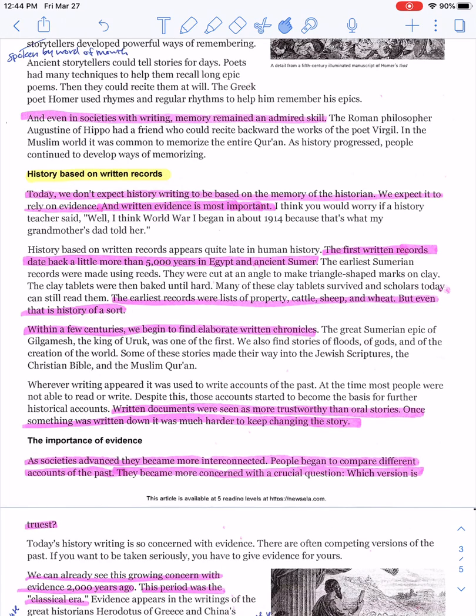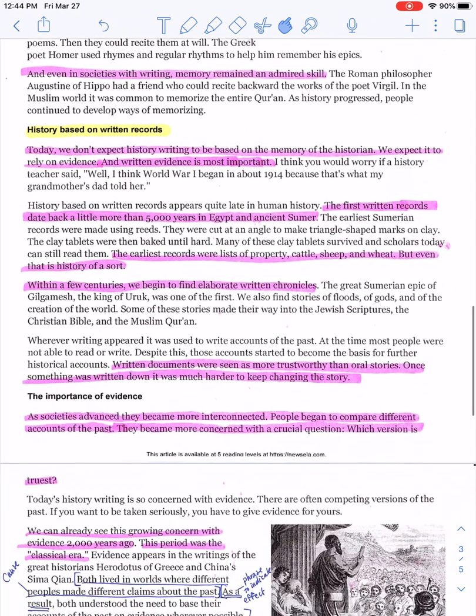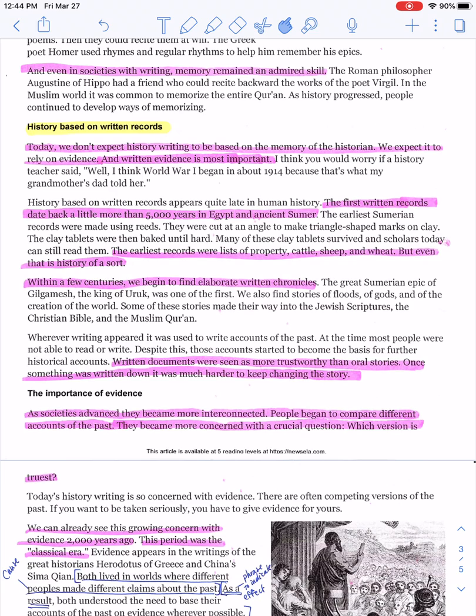Within a few centuries, we begin to find elaborate written chronicles. The great Sumerian epic Gilgamesh, the king of Uruk, was one of the first. We also find stories of floods, of gods, and of the creation of the world. Some of these stories made their way into Jewish scriptures, the Christian Bible, and the Muslim Quran. Wherever writing appeared, it was used to write accounts of the past. At the time, most people were not able to read or write. Despite this, those accounts started to become the basis for further historical accounts. Written documents were seen as more trustworthy than oral stories. Once something was written down, it was much harder to keep changing the story.